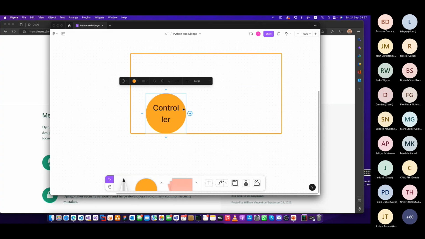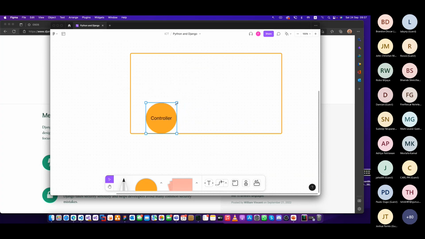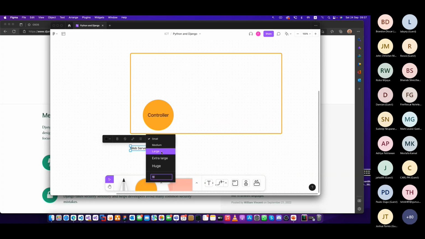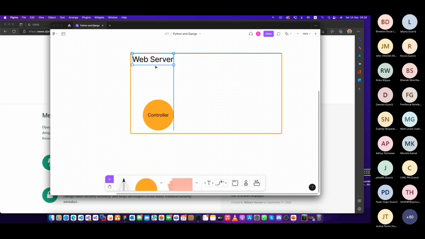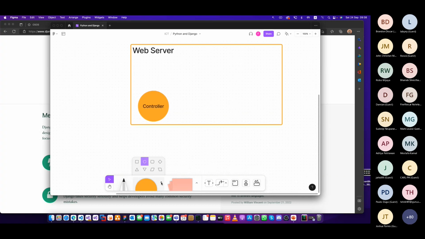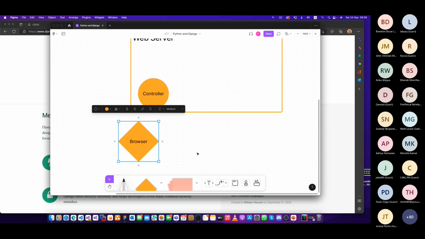You have your controller inside your website, in your server, right? This is your web server, and then the controller is here. After that, you will have consumers, whoever is using the website, for example the web browser or a mobile application, whatever it is. Every request, so normally we call it a request.